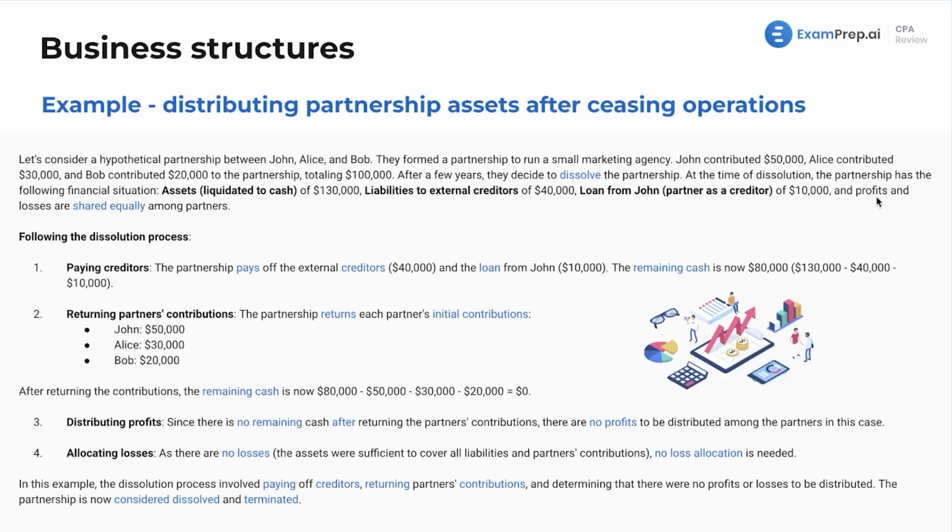And then here it says that profits and losses are shared equally among partners. Very good. We got some great points here. Take note, not really anything too much of a distractor. We are going to follow the dissolution process here. We're going to pay off the creditors.